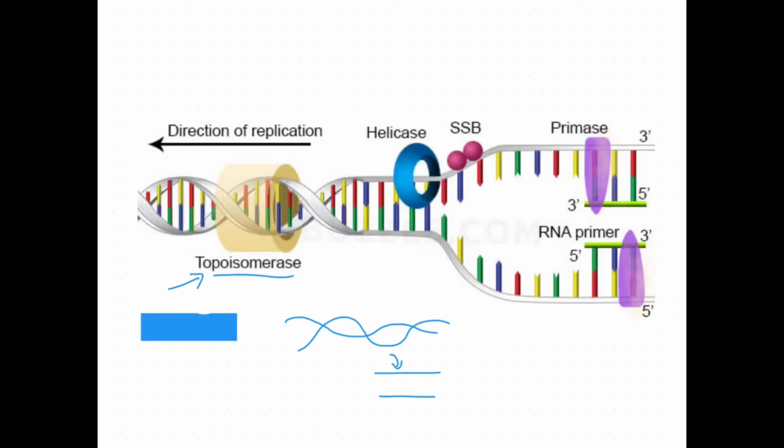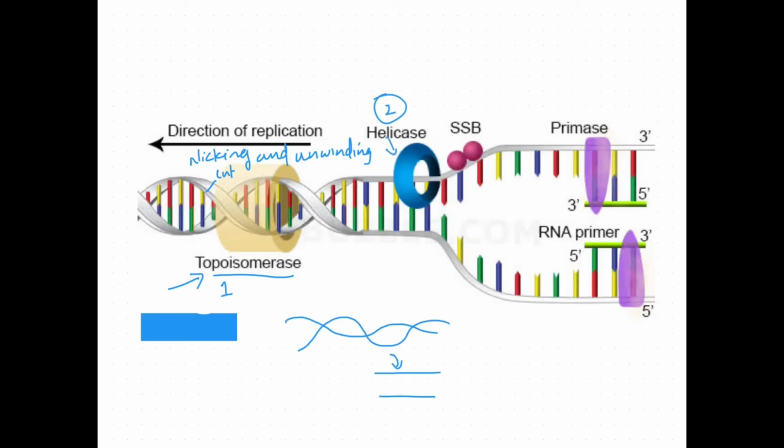DNA topoisomerase relieves the tension by nicking and unwinding. Nicking and unwinding means they form single strand cuts on the DNA and uncoil the DNA.